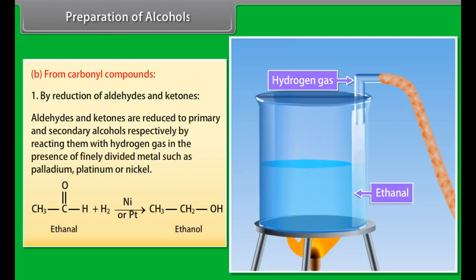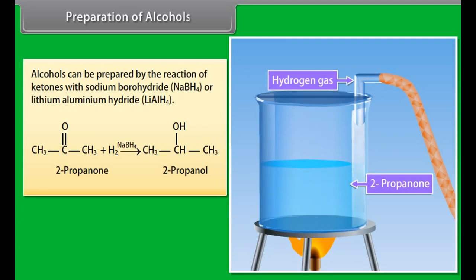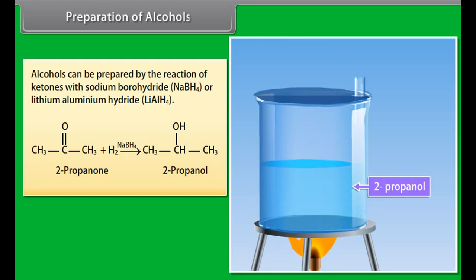Aldehydes and ketones are reduced to primary and secondary alcohols respectively by reacting them with hydrogen gas in the presence of finely divided metal such as palladium, platinum, or nickel. Alcohols can also be prepared by the reaction of ketones with sodium borohydride or lithium aluminium hydride.